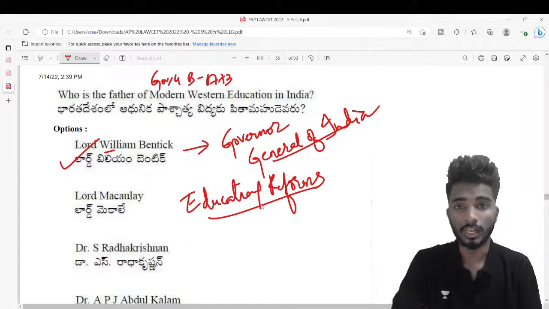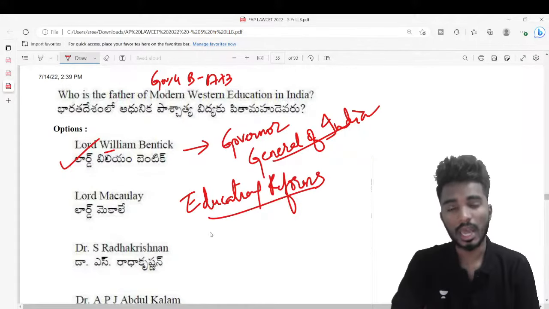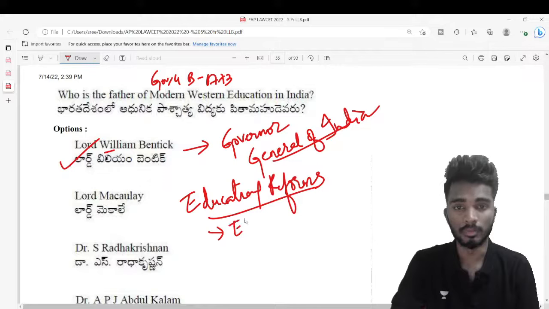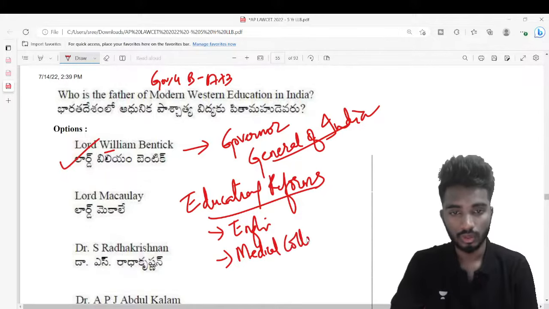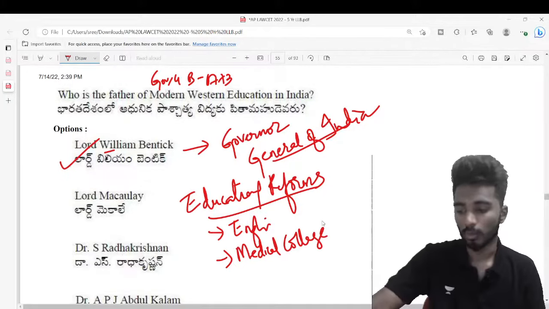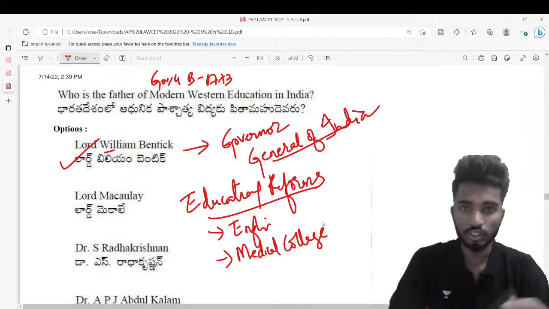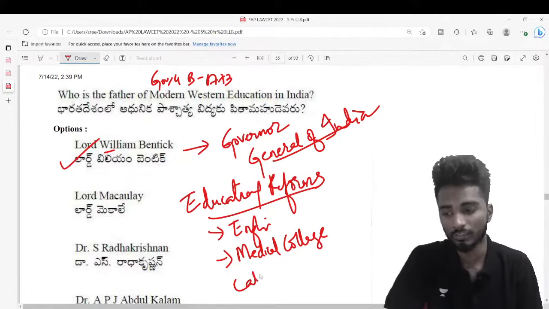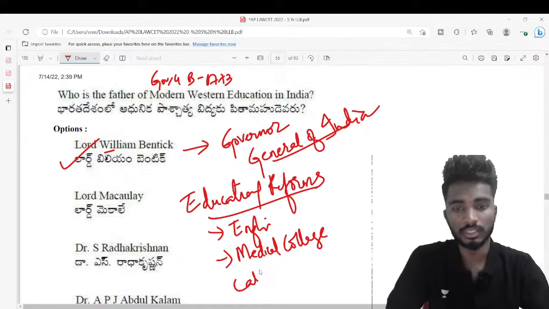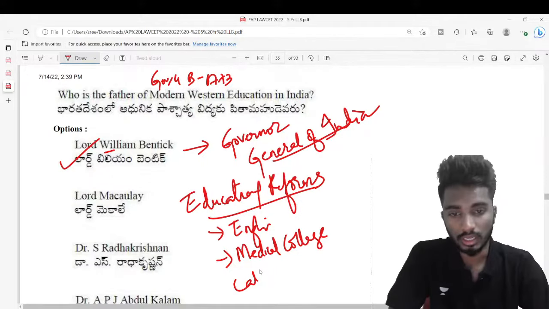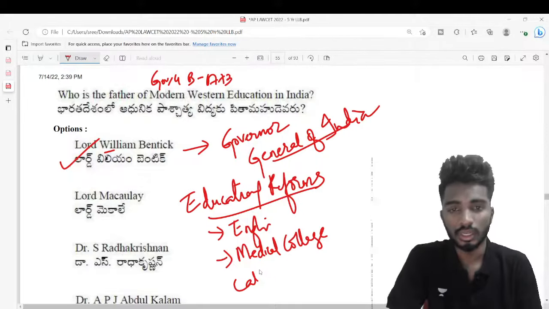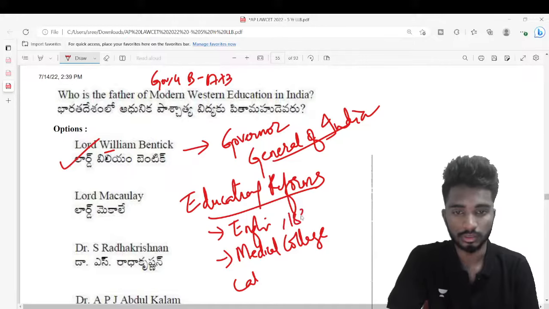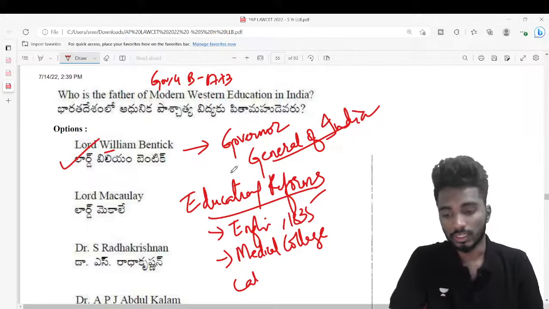He is known for educational reforms, and he actually introduced English medium in schools, right? He is also known for promoting medical education in India. He established a medical college at Calcutta. At Calcutta we have Calcutta High Court, right? In the same place, this medical college was established, and he brought in English by enacting the English Education Act of 1835. So that is really important.